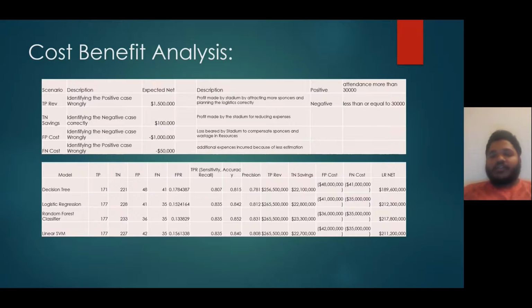And as we could see, Random Forest has performed very well, both on accuracy and precision, and also on net revenue as well. It has got the highest revenue when compared with other models. And next to that, we have got more profits with linear SVC.